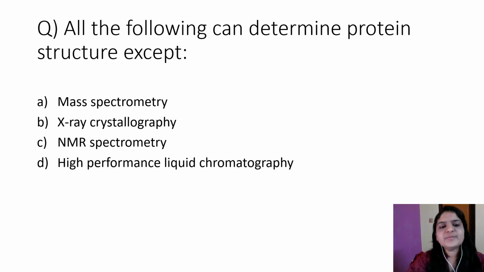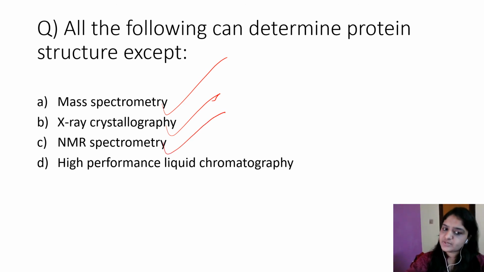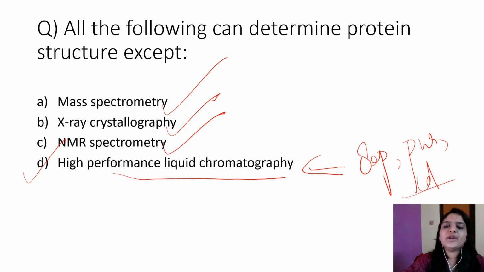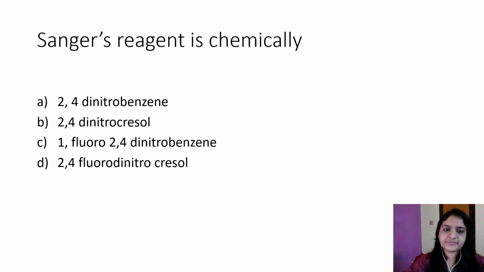All the following can determine protein structure except. Mass spectrometry, yes, that is a method of choice for protein identification. X-ray crystallography, yes, used for determining tertiary structure. NMR spectrometry, yes, another example for determining tertiary structure. High performance liquid chromatography, so that is the answer. It is not used for determining protein structure, it is used for separation, purification and identification. They cannot determine the protein structure. So here the answer is HPLC.